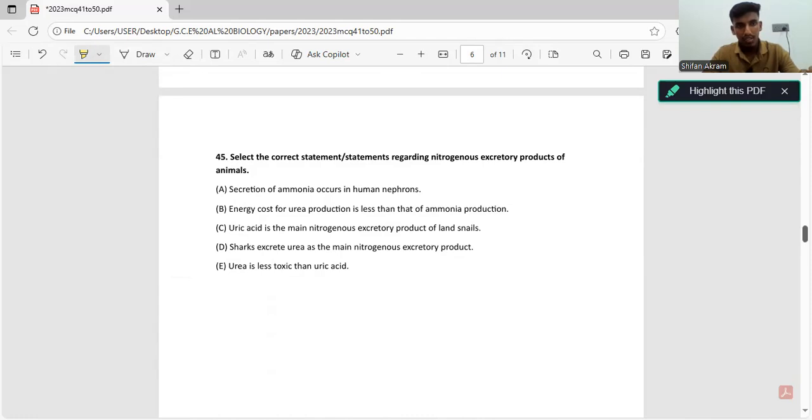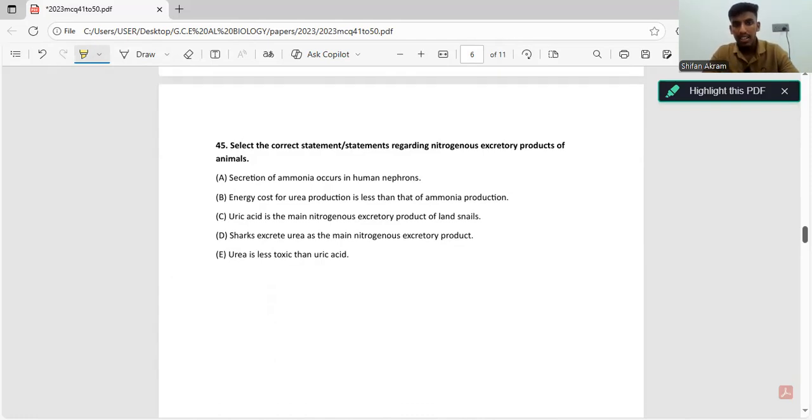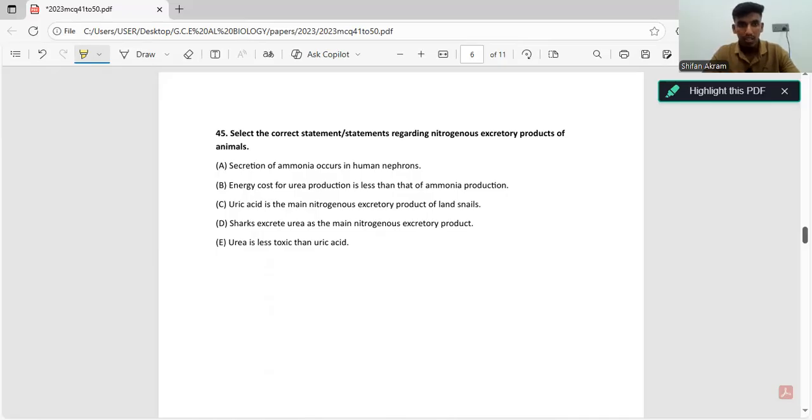Now let's go through the 45th question. Select the correct statements regarding nitrogenous excretory products of animals. Before we go through the answers, let's write all the excretory products that animals excrete. First we have ammonia, very toxic, and it requires a lot of water to be excreted.